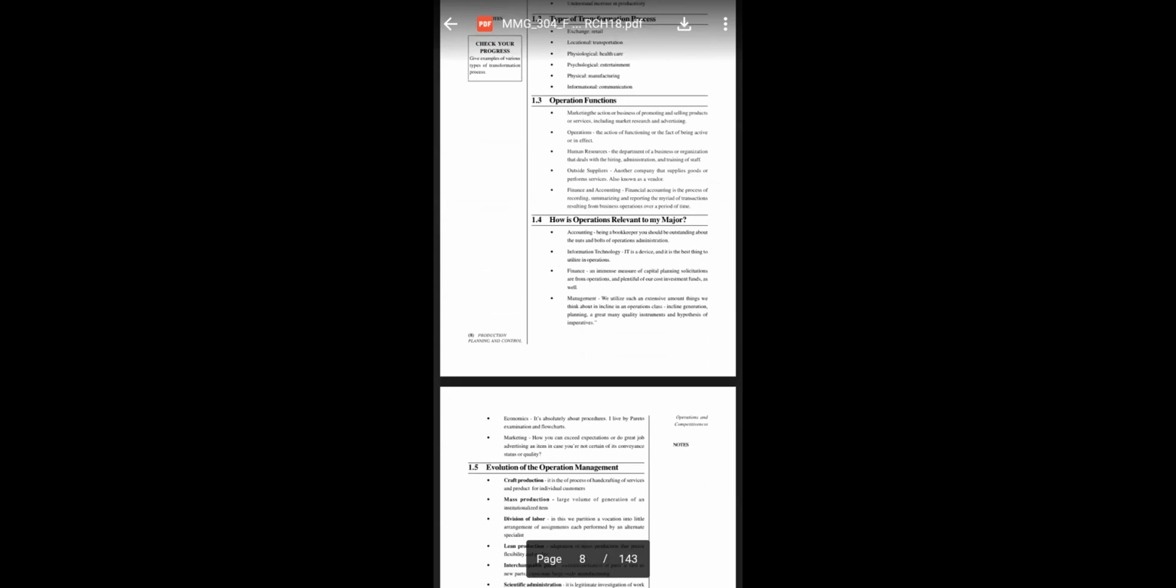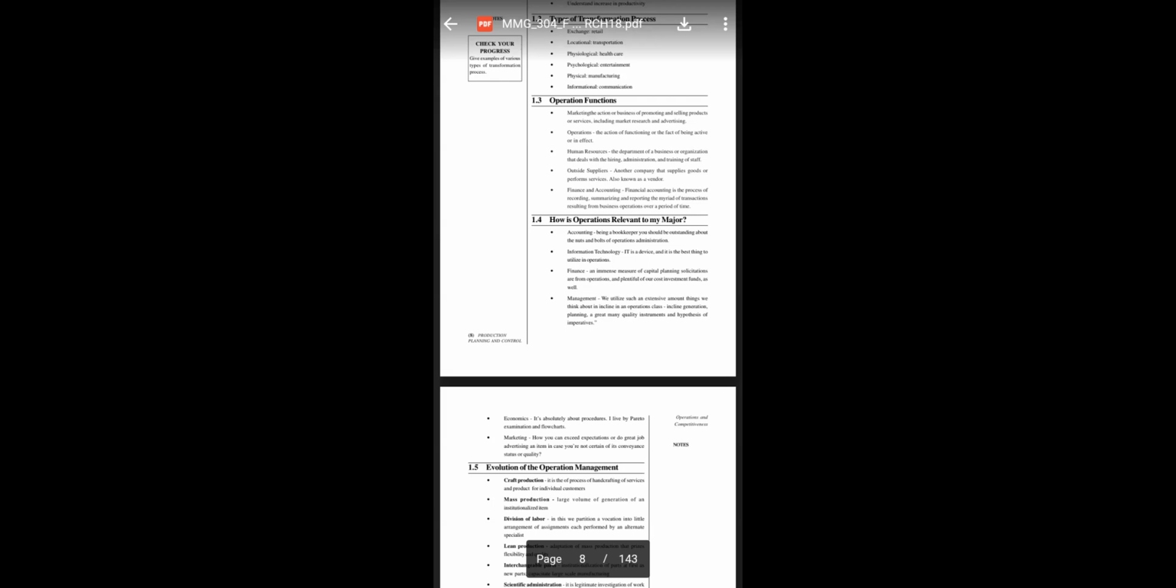Now we are going to discuss the human resource, the department of the business or operation that deals with the hiring, administration, and training of staff. Okay, so that is called human resource. And then outside suppliers: another company that supplies goods or performs services, also known as vendors. Vendors are the persons who supply the goods, they are called suppliers. Now operation functions also depend on this as well.